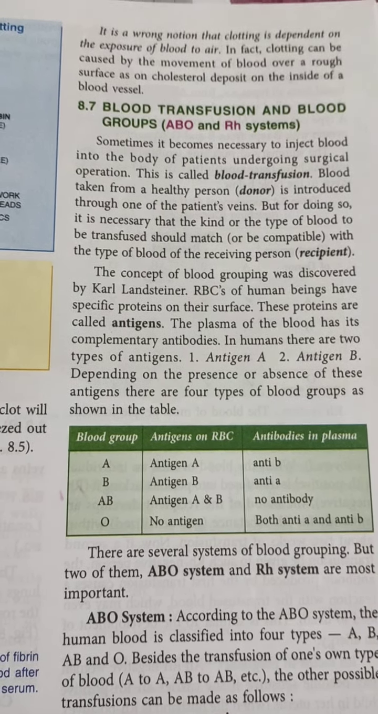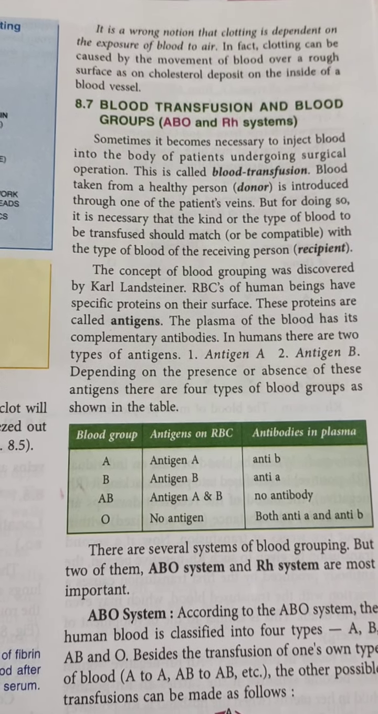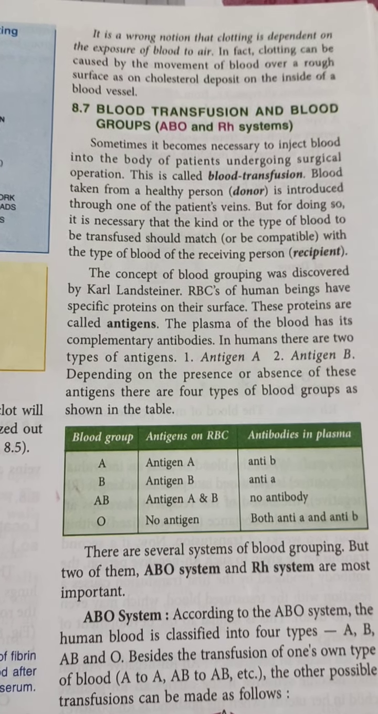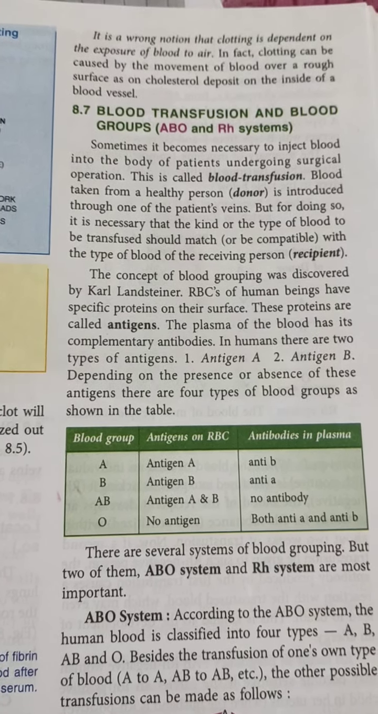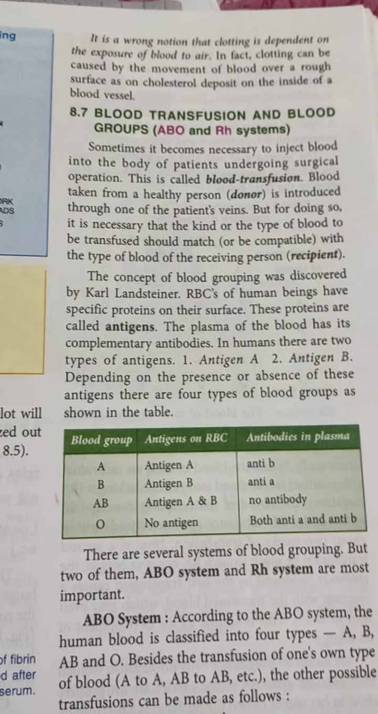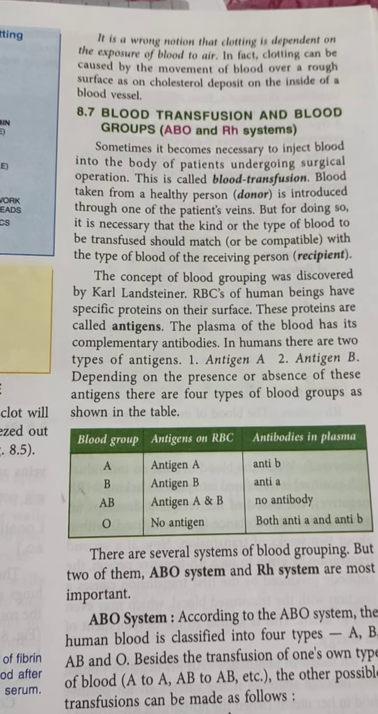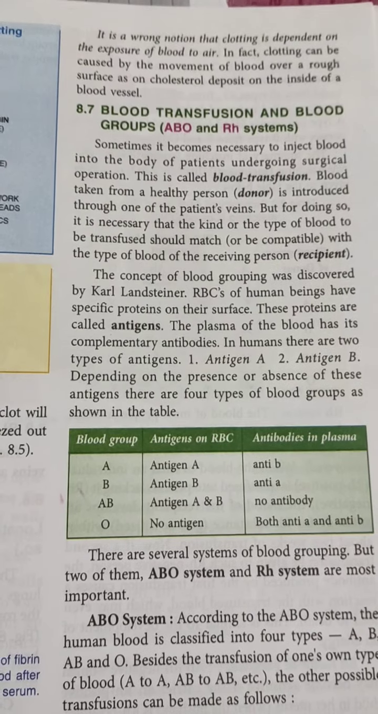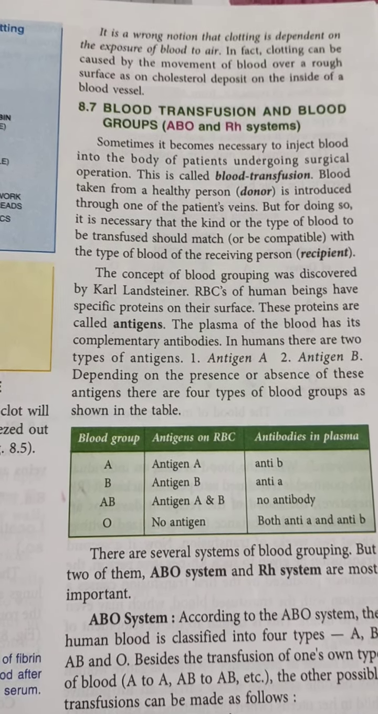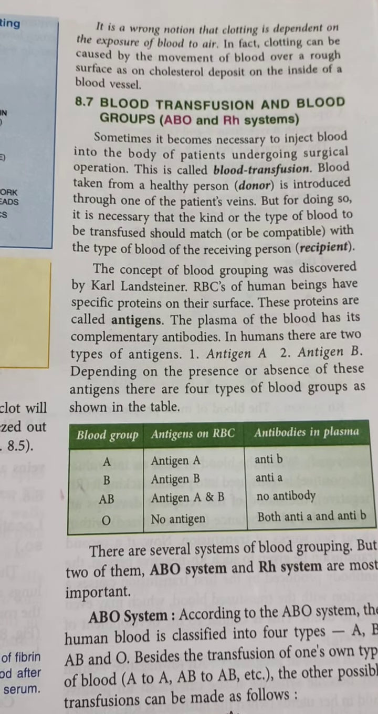That also is quite clear to us that whenever it becomes necessary to inject blood into the body of patients undergoing surgical operation, this is called blood transfusion, and blood taken from a donor is introduced through one of the patient's veins. But for doing so, it is necessary that the type of blood to be transfused should match or be compatible with the type of blood of the receiving person, that means the recipient. The concept of blood grouping was discovered by Karl Landsteiner.